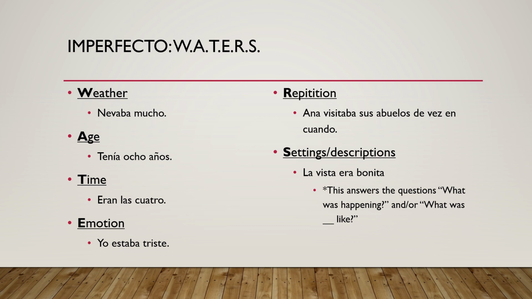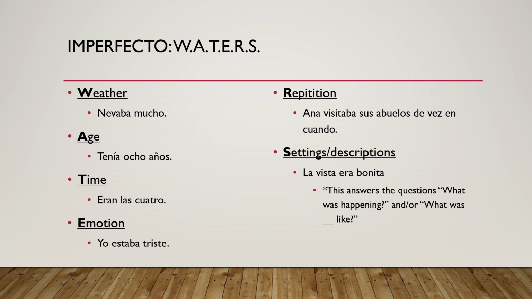A is going to stand for age, and here we have tenía 8 años, right? So I was 8 years old. That's an example of our age. Age will always, always, always be the imperfect, whether you're talking about yourself, a dog, a best friend, somebody who is deceased. You will always use the imperfect when talking about age.